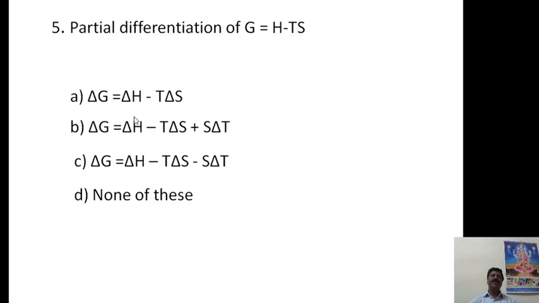Now, A option is delta G is equal to delta H minus T delta S. Second option is delta G is equal to delta H minus T delta S plus S delta T. C option is delta G equal to delta H minus T delta S minus S delta T, and D option is none of these. I will give you 10 seconds. You have to answer the correct one.